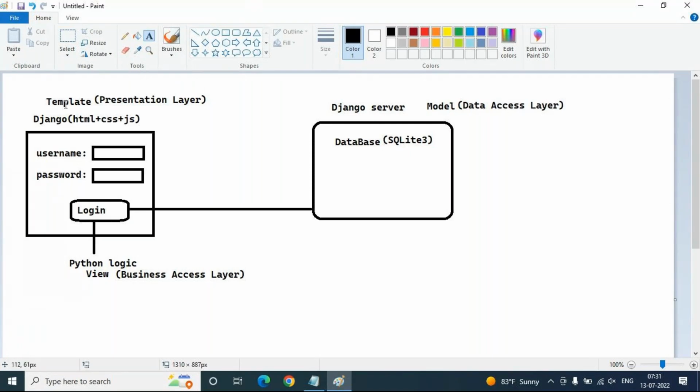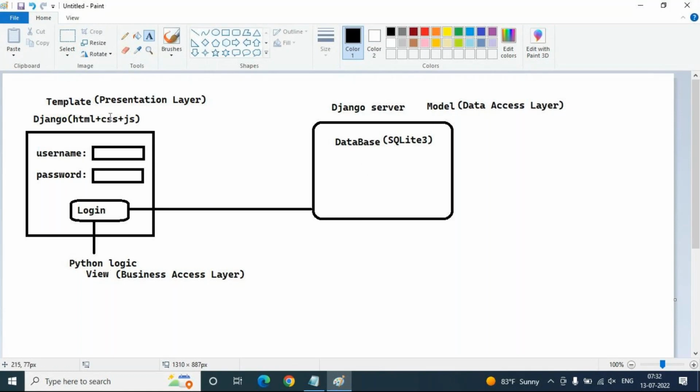For the model, you write database related code, the data access layer. The presentation layer is purely template, so HTML, CSS, JavaScript we use to create the template design. And inside the design, for the login button, you have to write some functionality: when the user enters a username and password, you have to connect with the database and check whether they are correct or not. For that we write Python logic. Python programming language is a must for writing logic code. This is called the view, so view means Python logic.